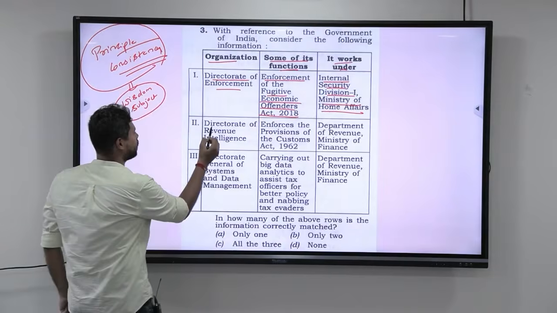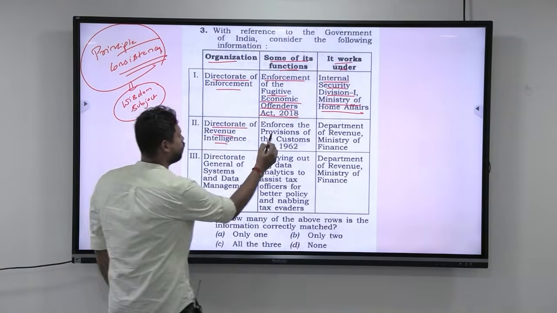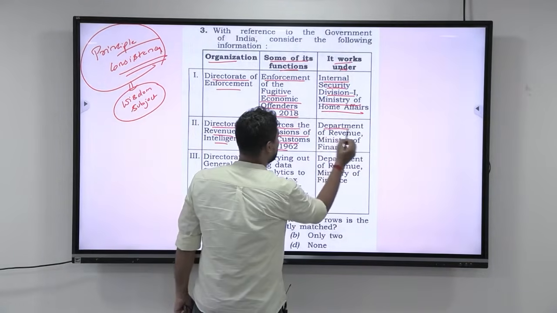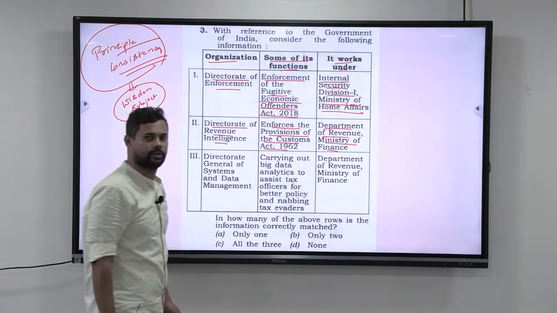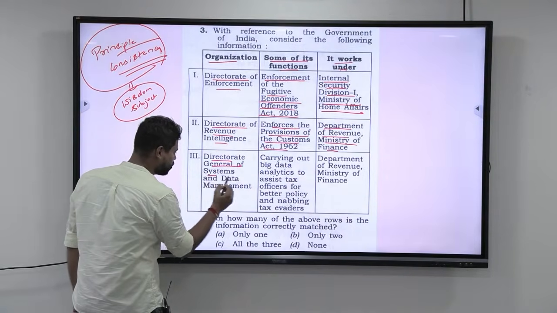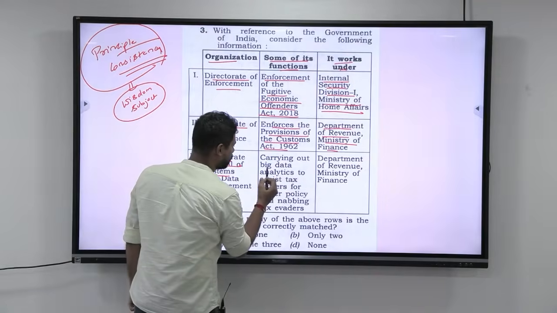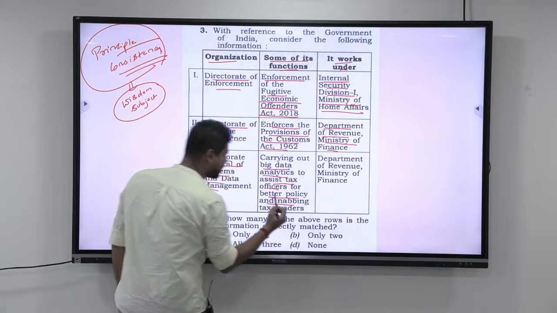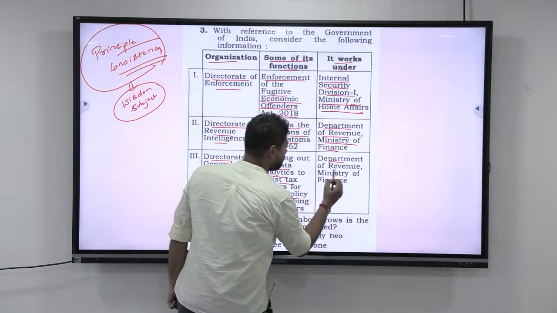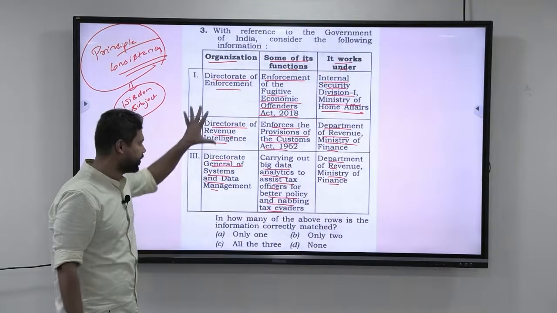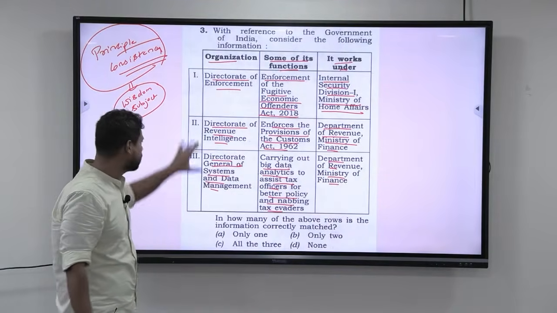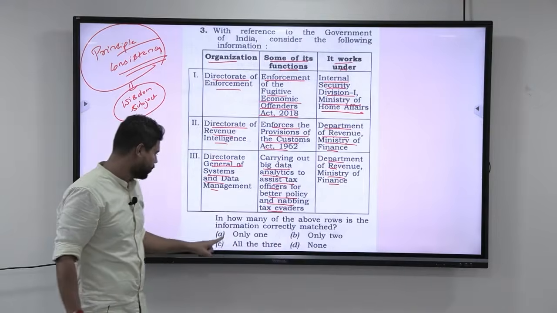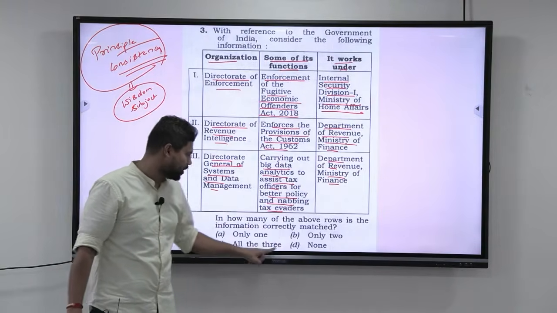The next, Directorate of Revenue Intelligence enforces the provisions of the Customs Act of 1962. It is under the Department of Revenue, Ministry of Finance. Third one, Directorate General of Systems and Data Management, carrying out big data analytics to assist tax officers for better policy and nabbing tax evaders. Department of Revenue, Ministry of Finance. Alright, so we have read out all the 3 statements, or all the 3 rows. Now, in how many of the above rows is the information correctly matched? We have only 1, only 2, all the 3 and none.